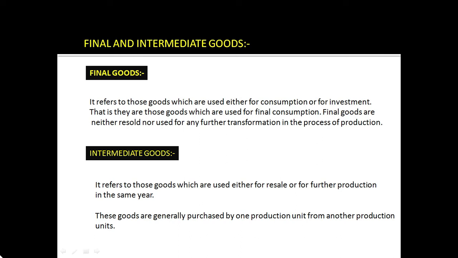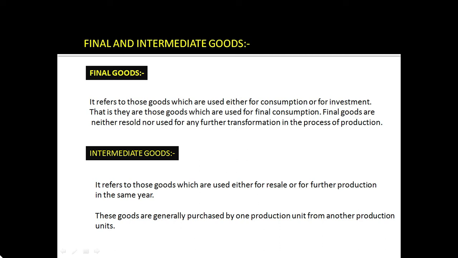Another concept, that is intermediate goods. What do you mean by intermediate goods? It refers to those goods which are used either for resale or for further production in the same year. These goods are generally purchased by one production unit from another production unit, and that can be considered as intermediate goods.